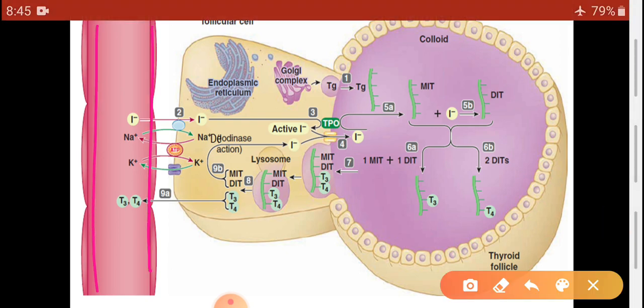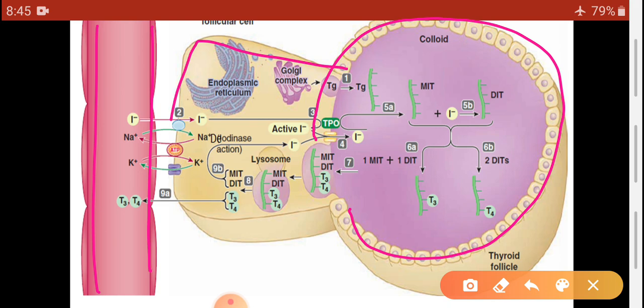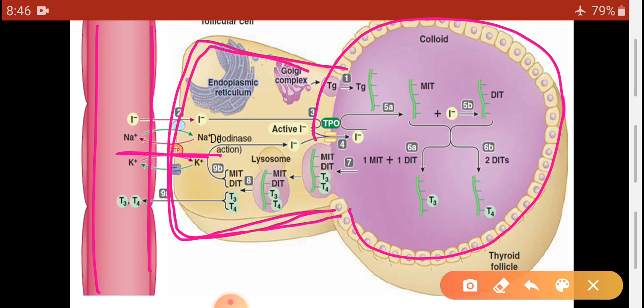This is a blood vessel or capillary which is very close to the follicular cells, and these follicular cells are in close contact with this capillary. Thyroglobulin synthesis takes place in this follicular cell. After synthesis, it is transported into the follicular cavity.